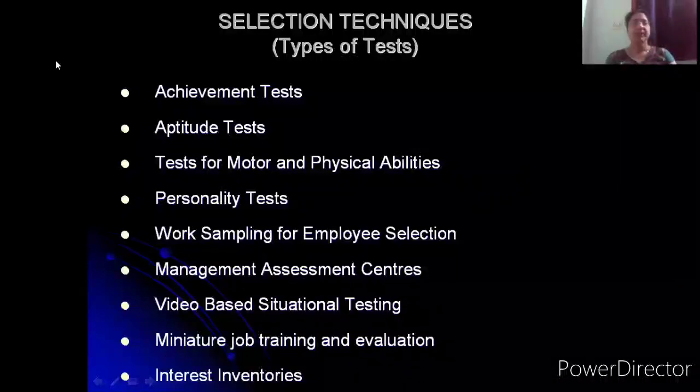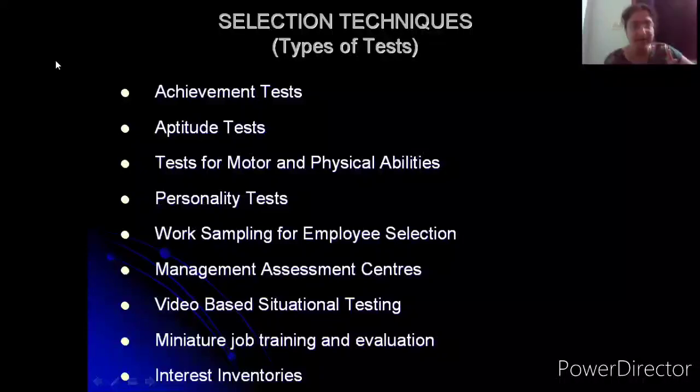Till now we have completed achievement tests and aptitude tests. Let us have a look at the third type of test. You have something known as tests for motor and physical abilities. This is trying to take up a dexterity on fingers test. How quick are you in moving your hands? How quick are you in moving your fingers?